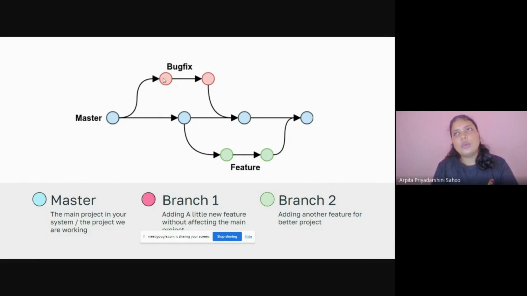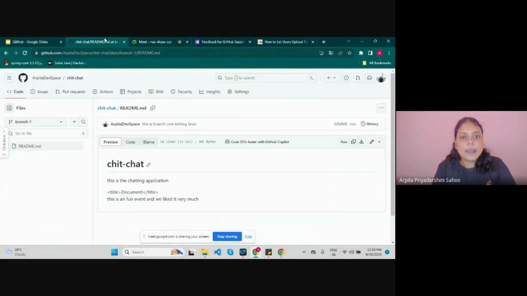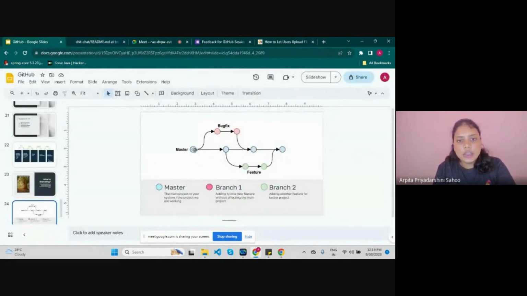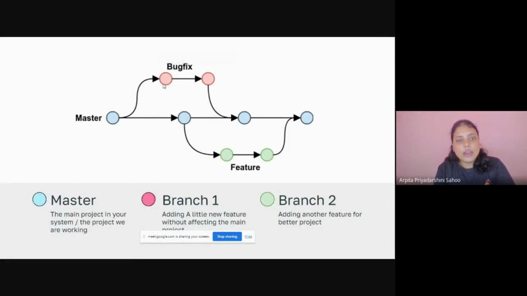We are going to remove our errors, and this is another branch. Branch 2 is another branch that we have just made, like branch 1, to add any other feature or any other style or anything, to see how it looks. So here we did this, and as you can see, the lines are straight. Okay, so here is the branch and here is the branch, but all the lines are colliding with the master or the main branch.